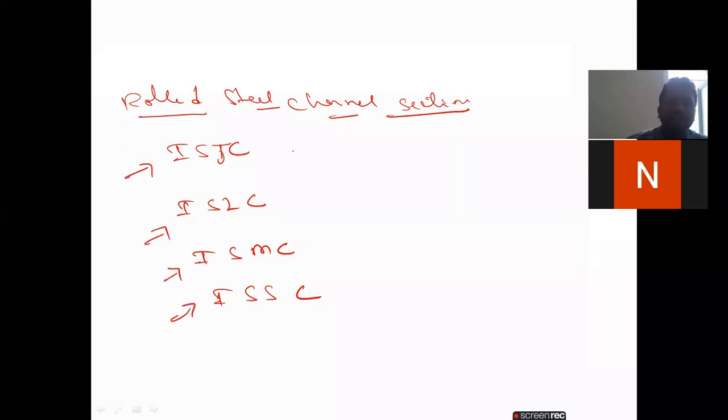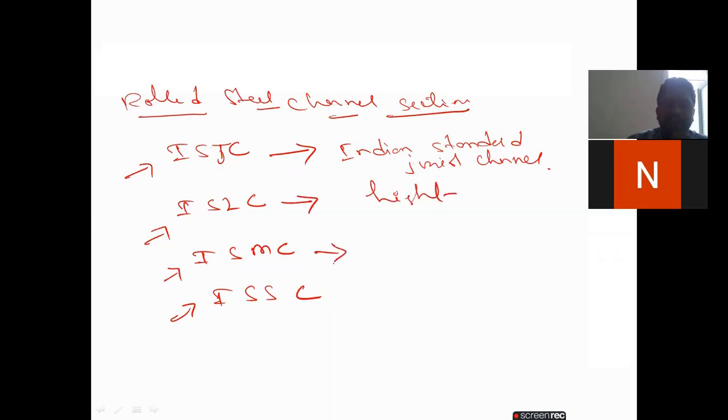First, Indian Standard Junior Channel. Next, Indian Standard Light Channel. Next, Indian Standard Medium Channel section. Next, Indian Standard Special Channel section.